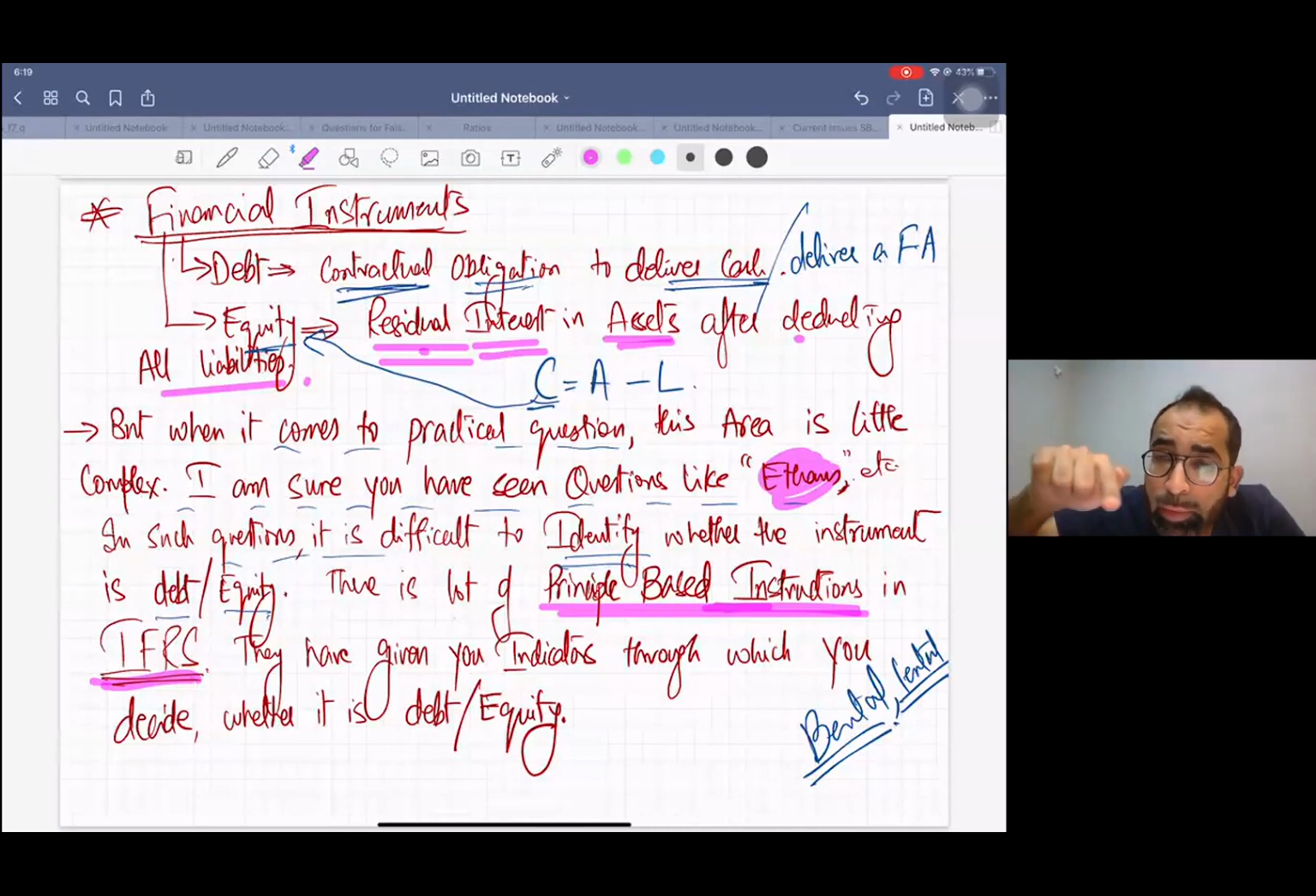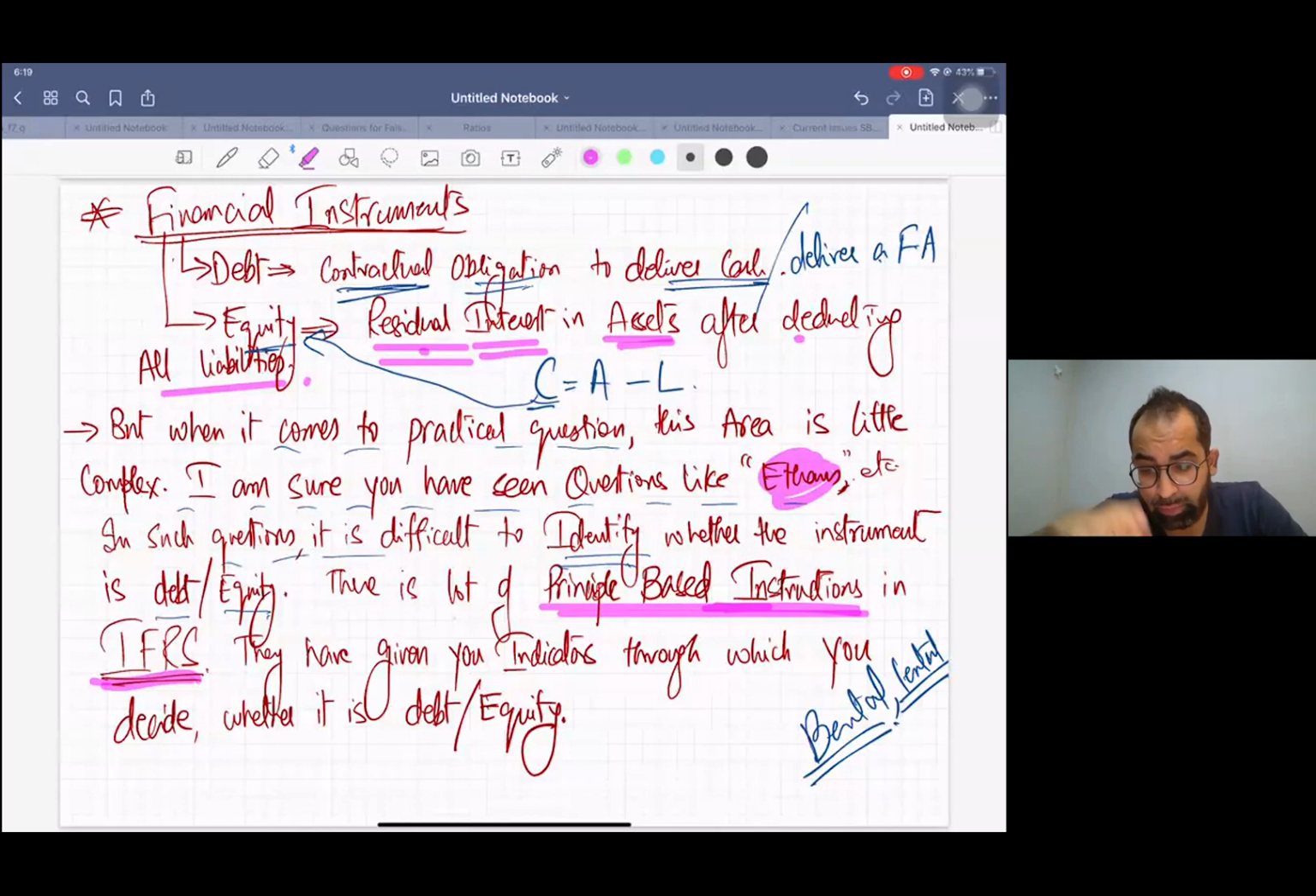So to solve any problem in US, the rules should be fixed. To solve any issue by the court, the rules should be fixed. Otherwise, there will be a lot of clashes. So that's why United States standards are rule based and IFRS is principle based. There is a lot of flexibility in IFRS. There is a lot of judgment in IFRS. Even you can use your own point of view in IFRS.